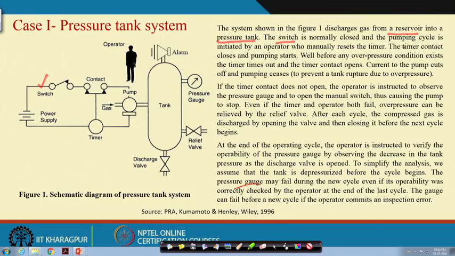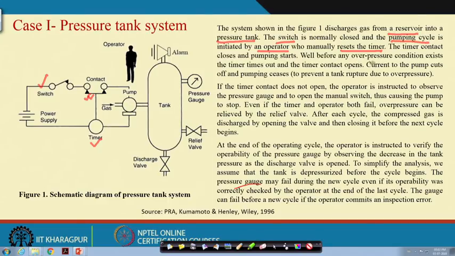The pumping cycle is initiated by the operator who manually resets the timer. There is a timer; it basically determines how long the pump will run. Once the operator resets the timer, the timer's contact closes and pumping starts. It means power to this pump will be initiated and ultimately the pumping starts here. So, when pumping starts, what happens? This gas will be fed to this tank.